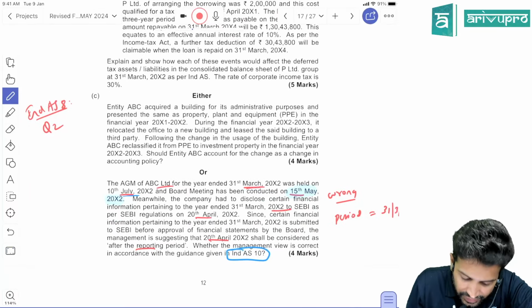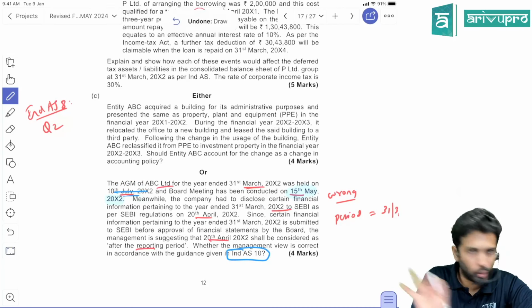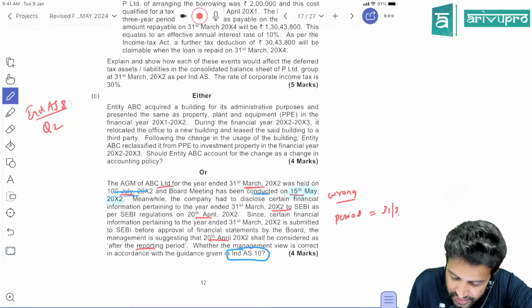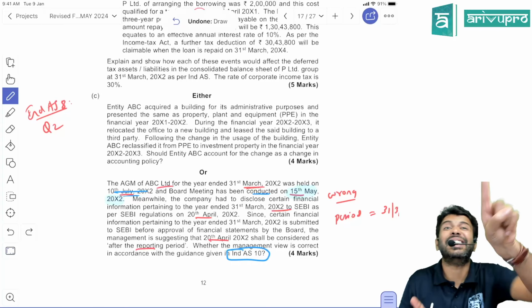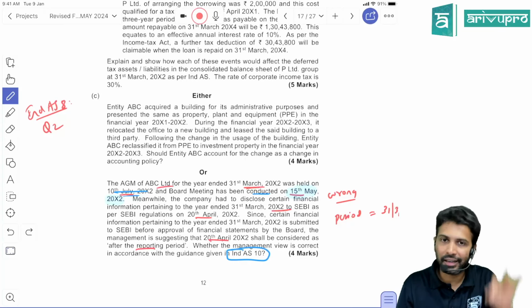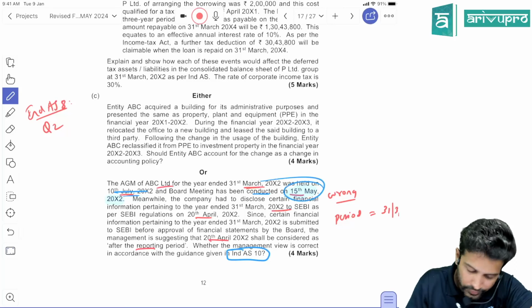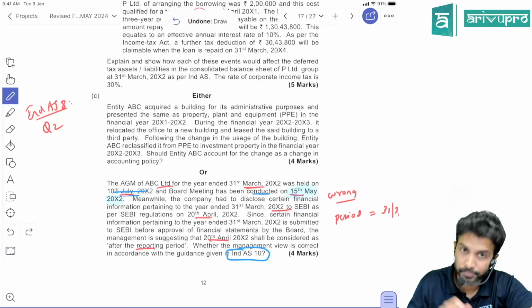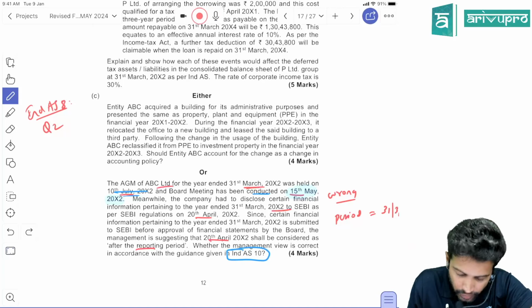Check. They're giving the AGM date, 10th July. Relevant? No, irrelevant. The board meeting has concluded on 15th May. Is that relevant? Yes, because on the board of directors meeting date, financial statements will get approved. So 15th May is the relevant date for us from the Ind AS 10 perspective.